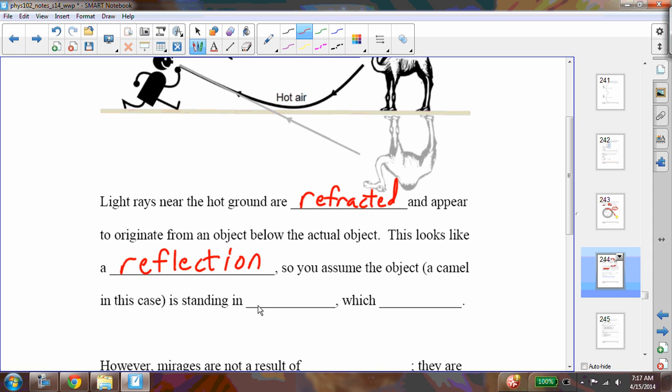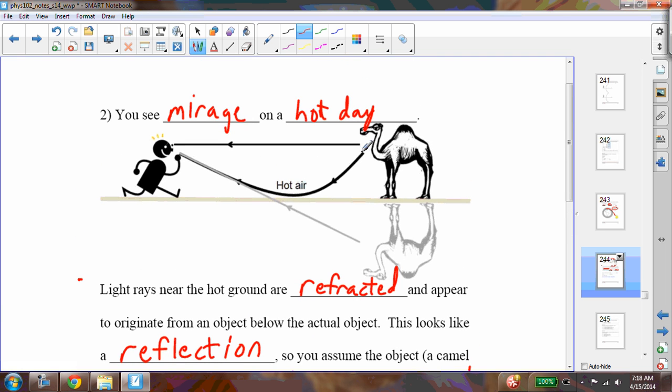Because when it looks like a reflection, we assume, because our mind says, well, if there's a reflection on the ground, that's due to water. And so, for example, in this case, with a camel, if you were out in the desert and you saw a camel like this, it would look like the camel was standing in water, which reflects. Because water reflects, and we sort of know that in our mind. Now, we don't see many camels out, but the light ray, we see a light ray coming directly from the camel, and so we can see the actual camel there.